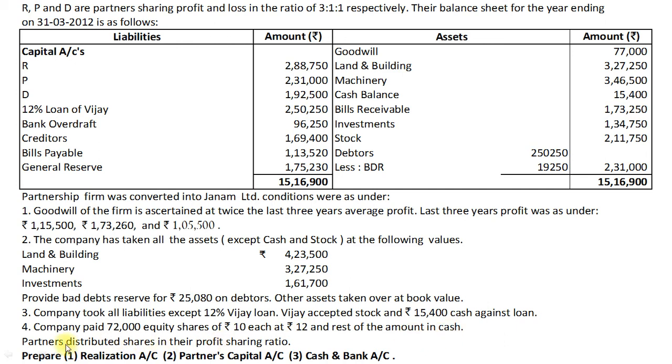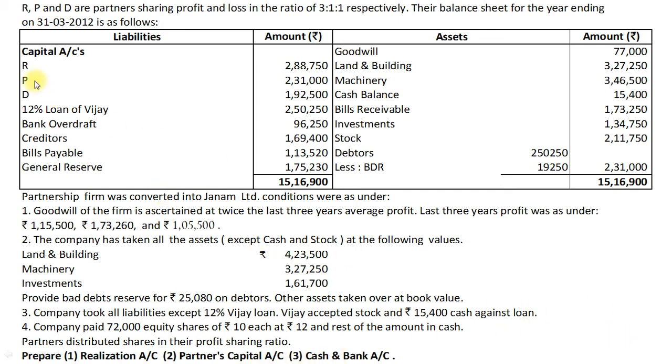From these, partners distributed shares in their profit sharing ratio. From this information, we are asked to prepare realization account, partners capital account, cash and bank account.